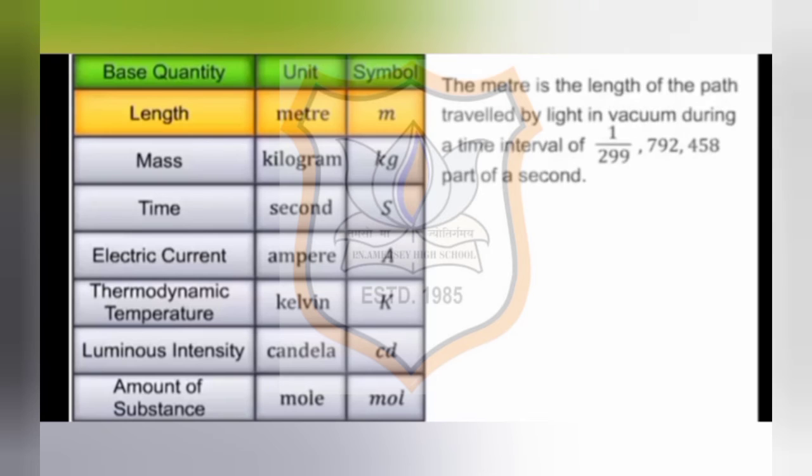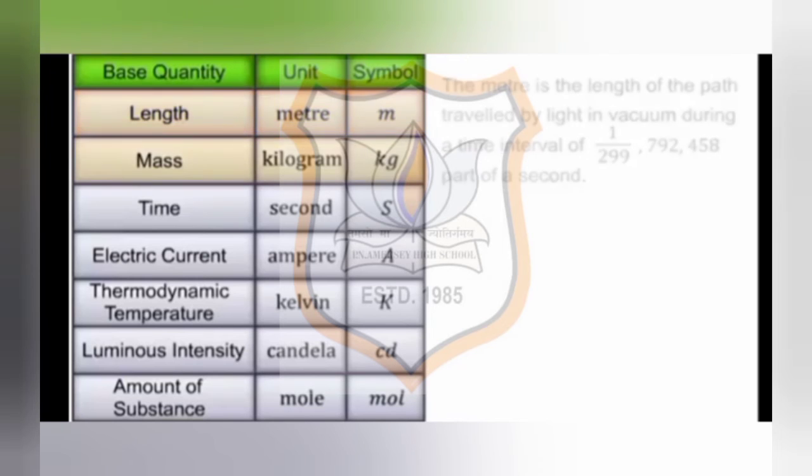Meter is the length of the path travelled by light in vacuum during a time interval of 1 by 29 crores 97 lakhs 92,458 of a second. For mass, the symbol is kg and its unit is kilogram.